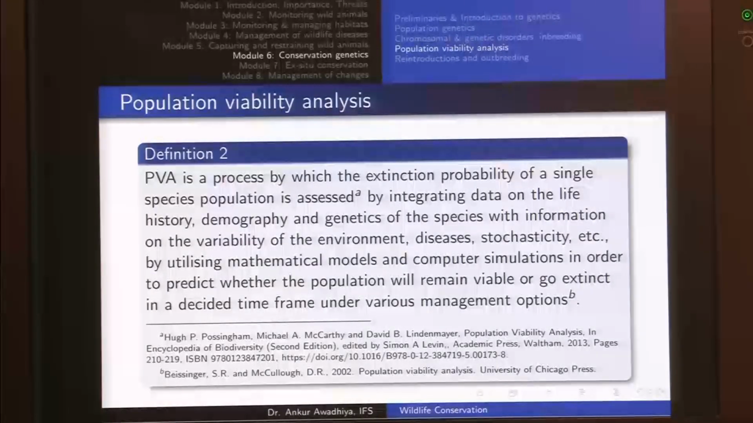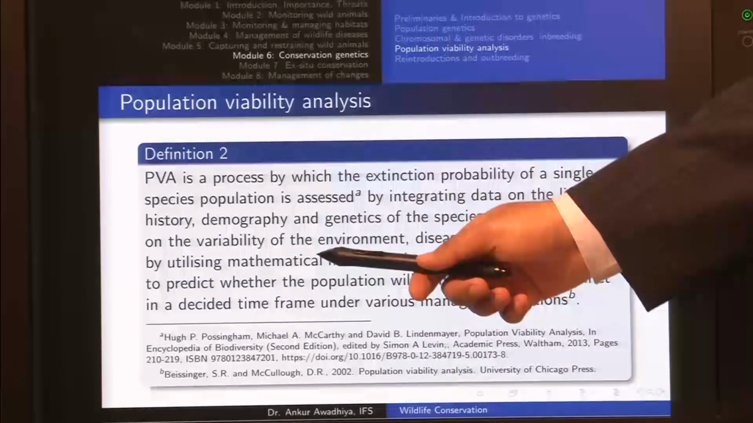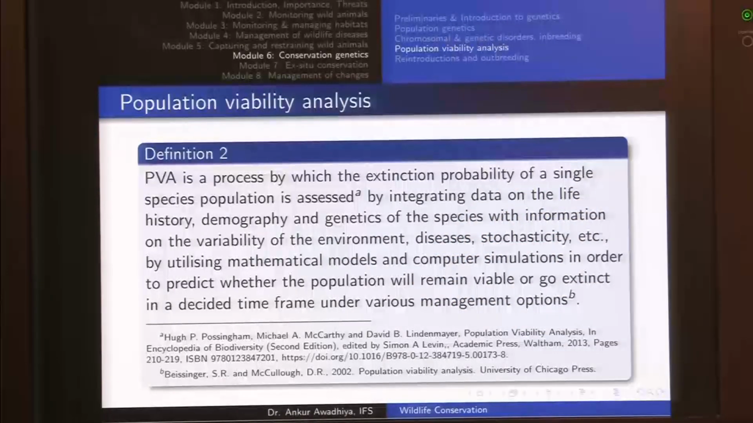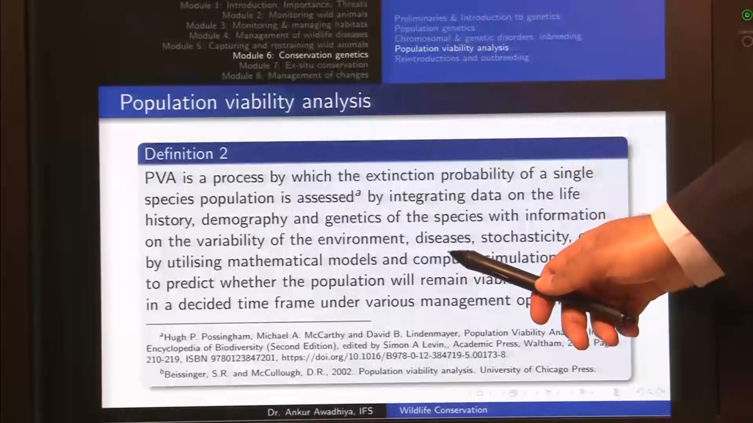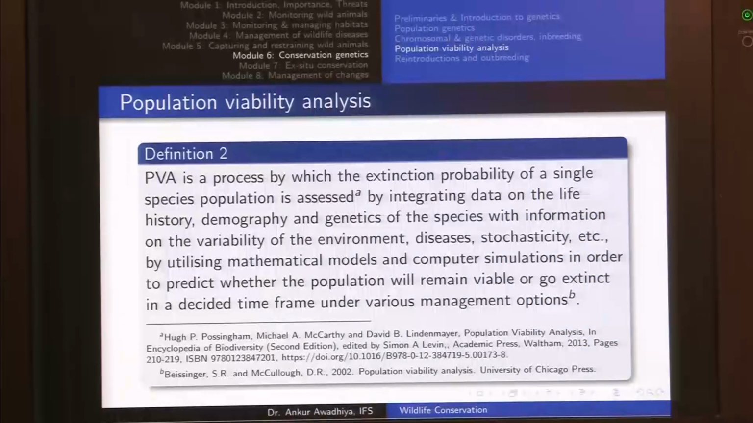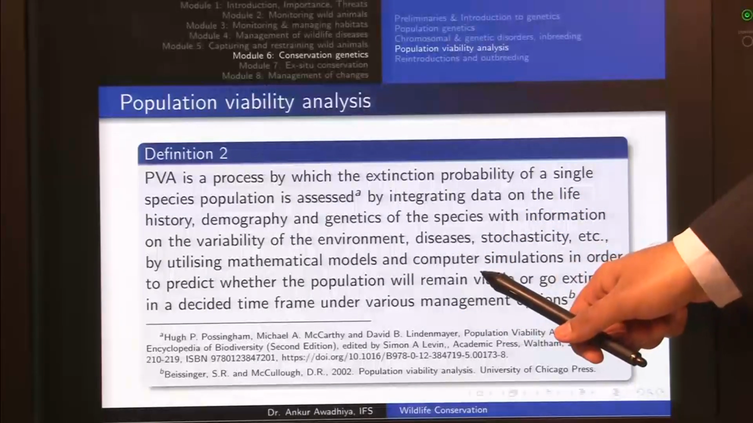We also know the genetics of this species, what is the level of homozygosity or heterozygosity that is present in that species. We can also make some guess about the variability in the environment by looking at past data. So, for instance, if we say that every third year we get a drought, we can make use of this information. We can also look at the diseases that are prevalent there and how frequently we get an outbreak of diseases. We can look at some other stochasticities, and when we have all this information, we can put it into a mathematical model or a computer simulation.